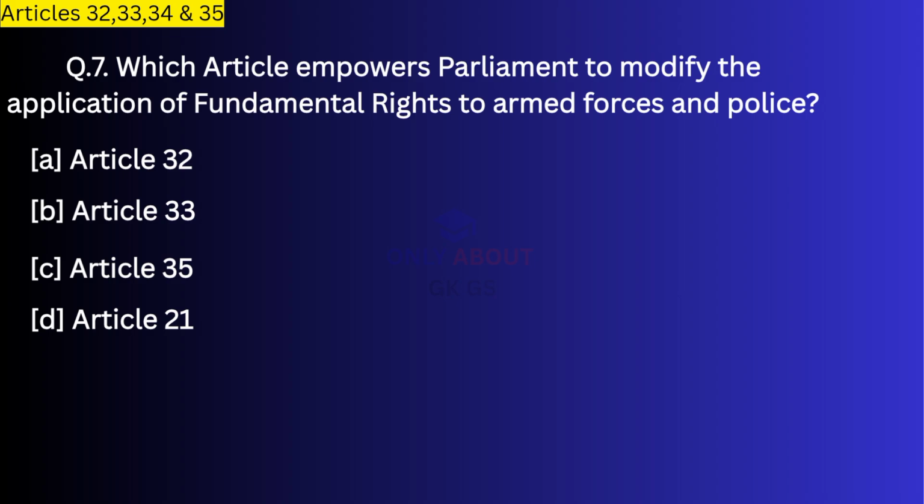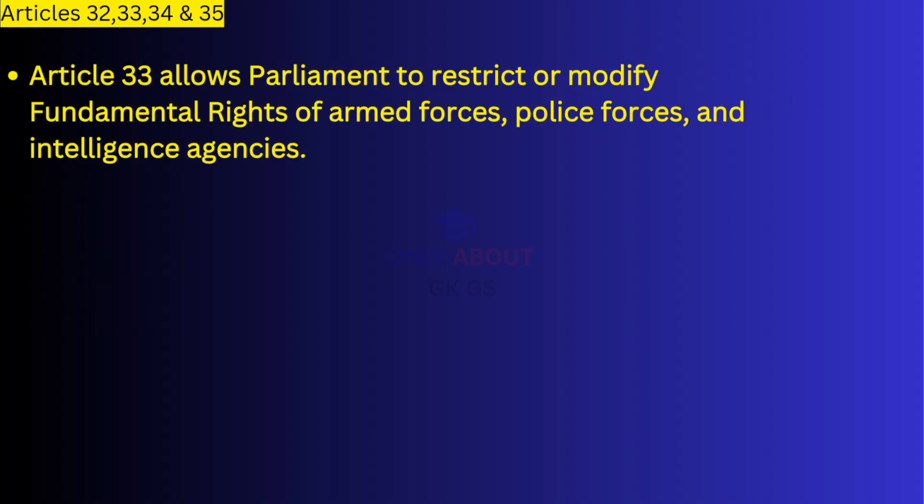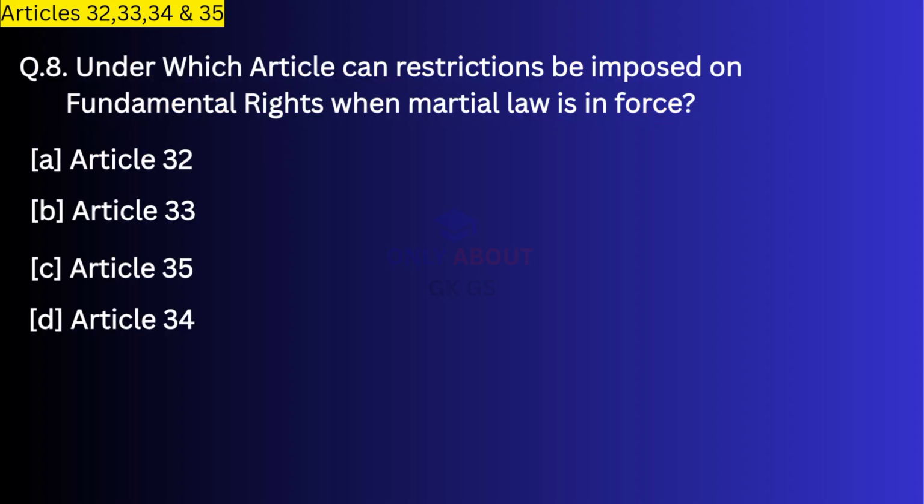Next question. Which article empowers Parliament to modify the application of fundamental rights to armed forces and police? Correct answer, Article 33. Article 33 allows Parliament to restrict or modify fundamental rights of armed forces, police forces, and intelligence agencies.